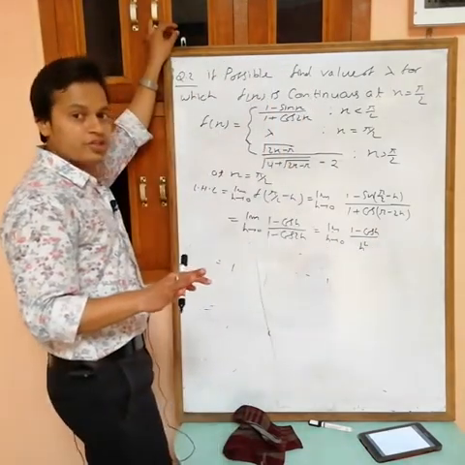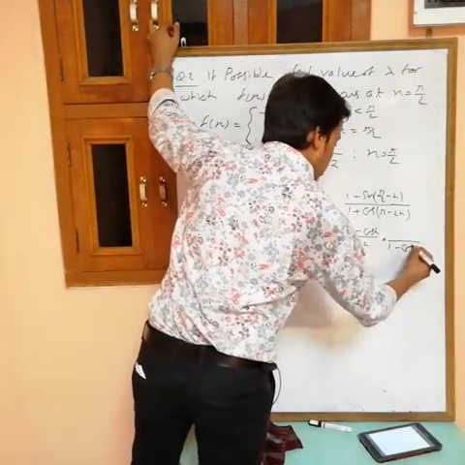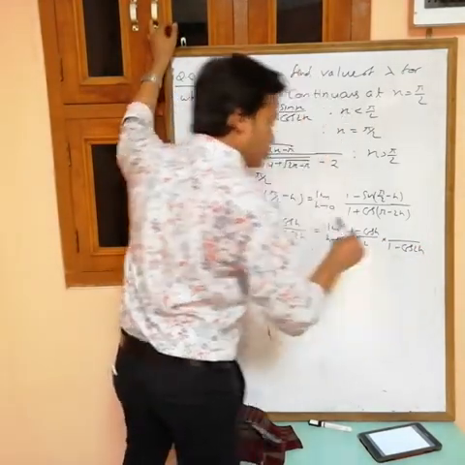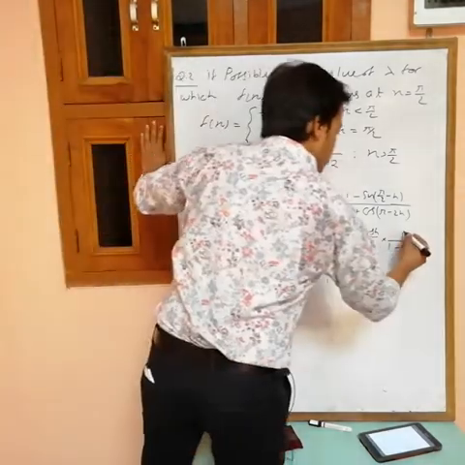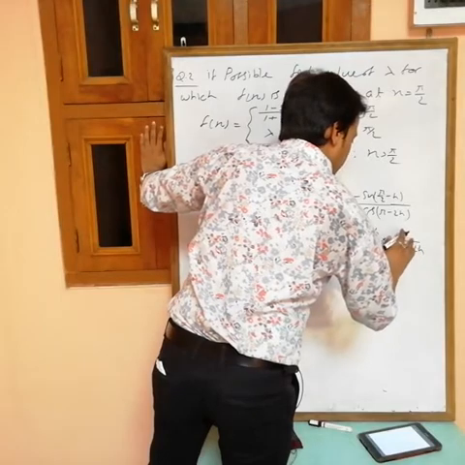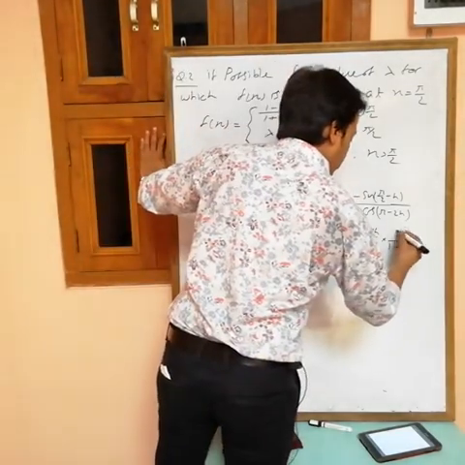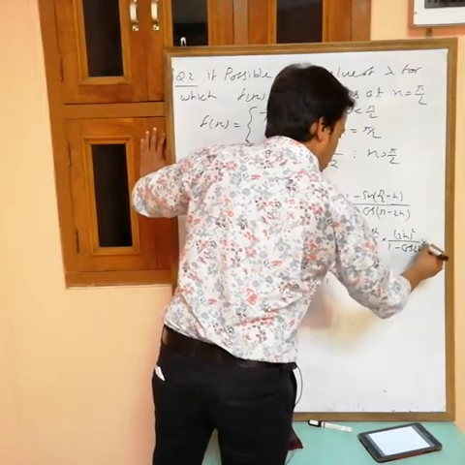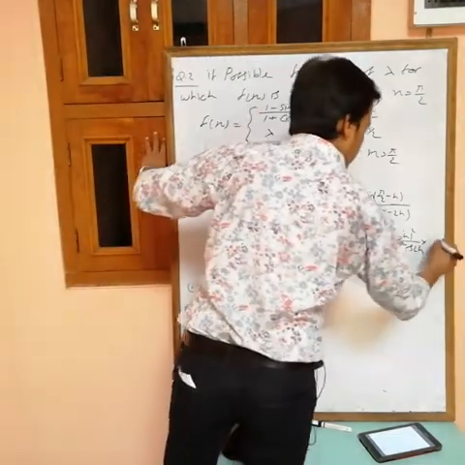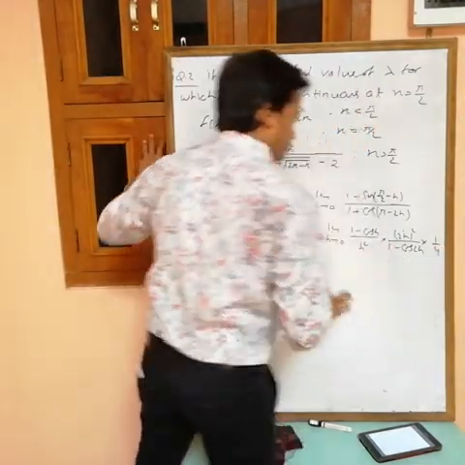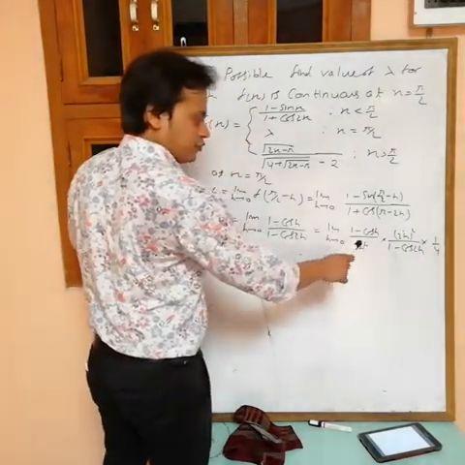This is the standard form, that is equal to 1 by 2. Then here what we have, 1 minus cos 2h. I can also convert this in terms of (1 minus cos h) by h square. But here we have 2h, so we want (2h) square. Now see, h square cancels out, but here we have 2 square, so 1 by 4. Now see, this is the standard form.